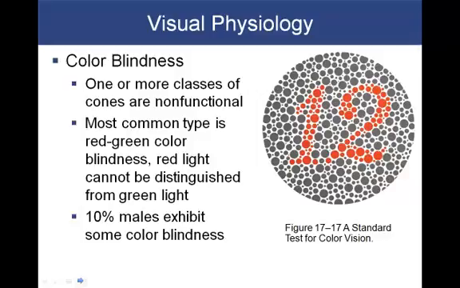Color blindness is a condition in which one or more classes of cones are non-functional. The most common type of color blindness in the population is red-green color blindness. And in this particular type of color blindness, red light cannot be distinguished from green light. Of course, that makes it very difficult for those who are driving. We find that 10% of males exhibit some type of color blindness, and you will learn why at the end of the second semester when we look at genetics, and particularly sex-linked genetics.